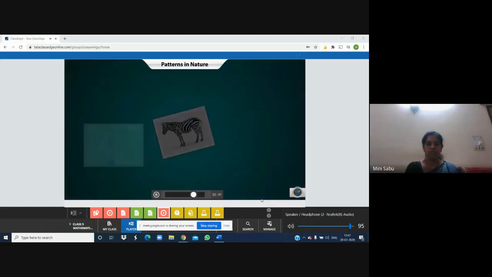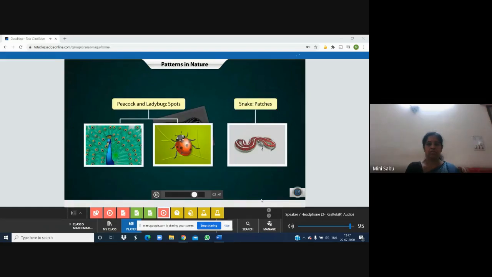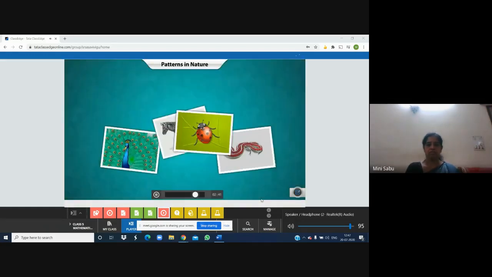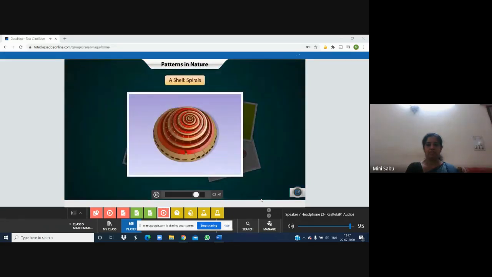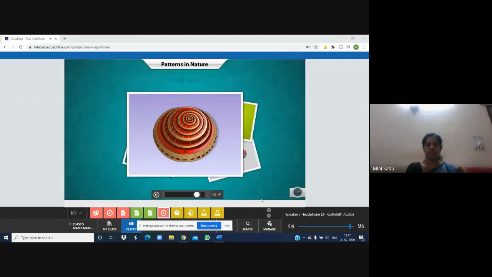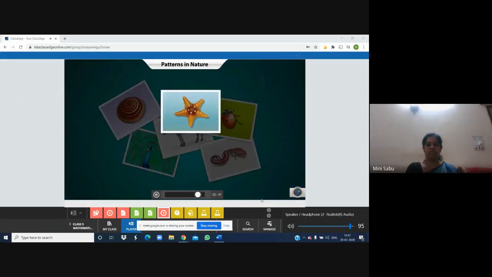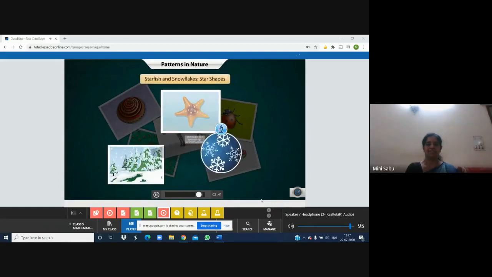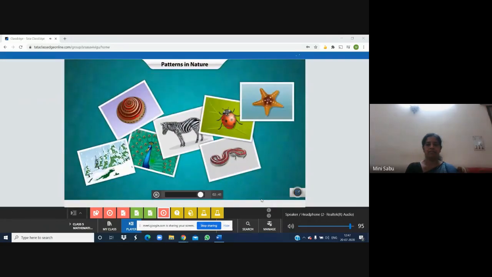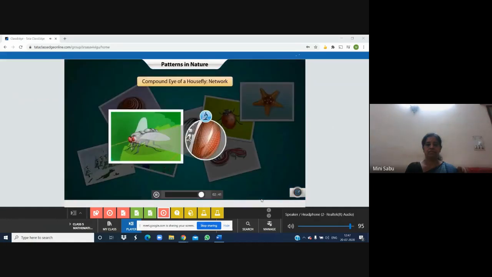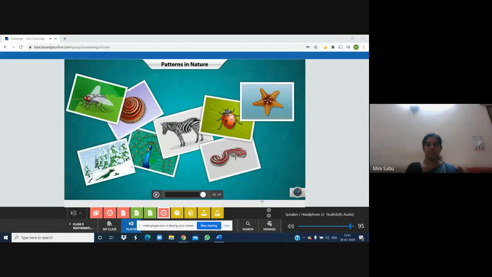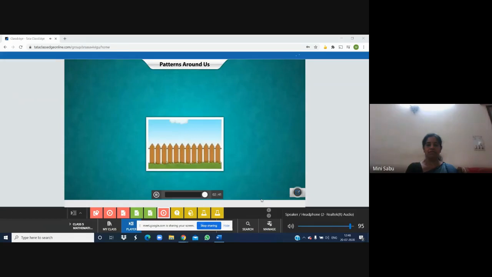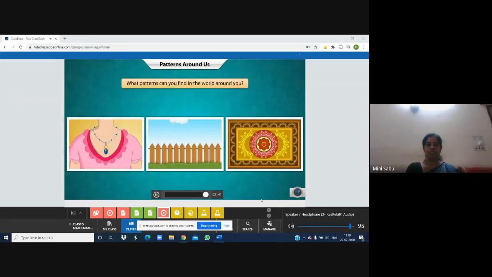Have a look. Now that you know what patterns are, try to spot some patterns in the world around you.